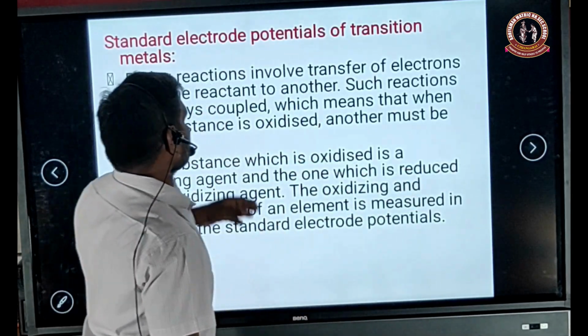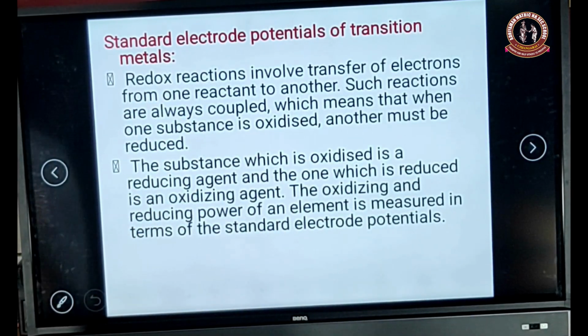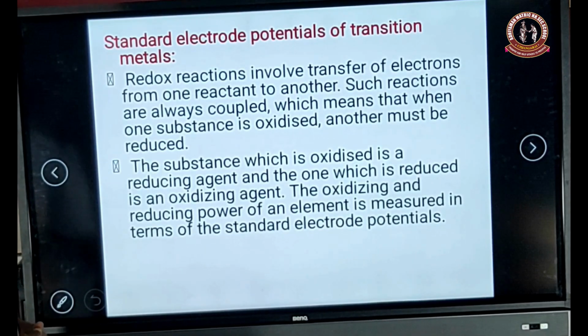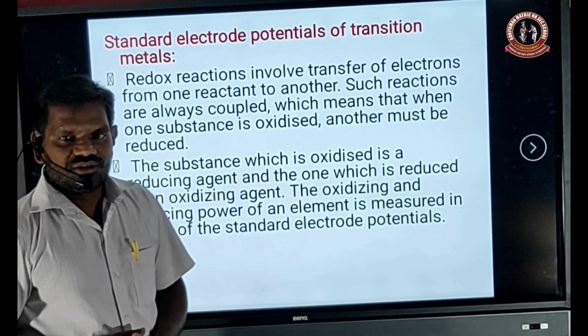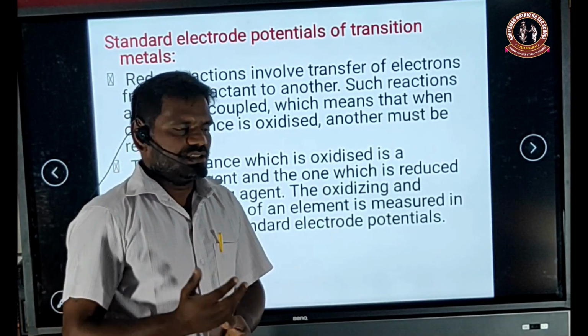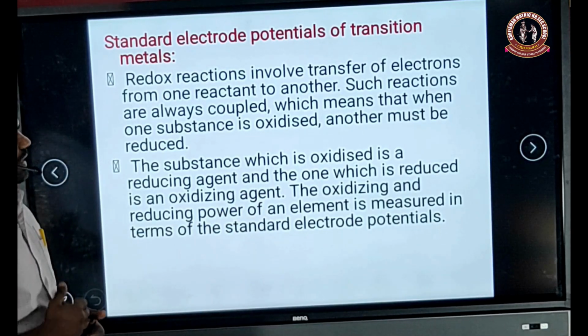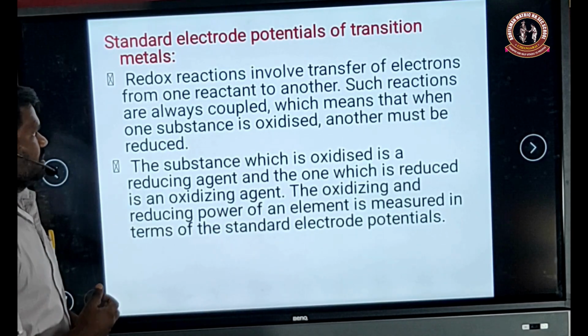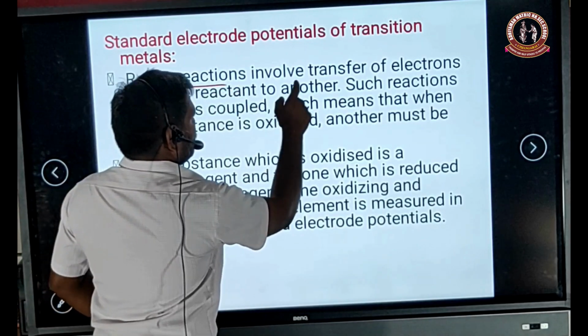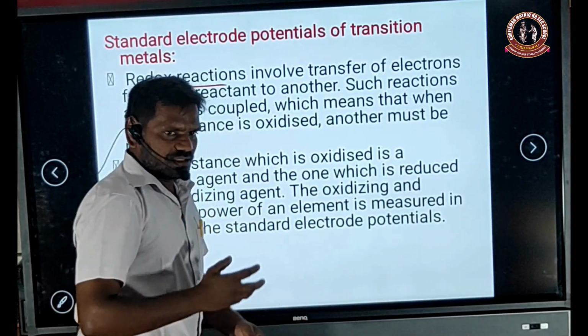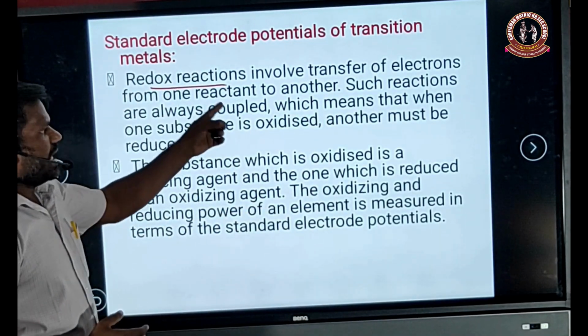Next, electrode potential, the standard electrode potential of transition elements. The redox reaction: what is meant by a redox reaction? A redox reaction is nothing but both oxidation reaction and reduction reaction taking place simultaneously. So a redox reaction involves the transfer of electrons from one reactant to another.